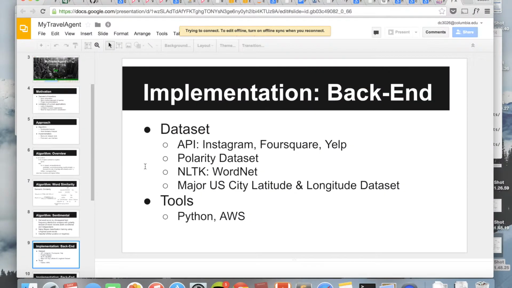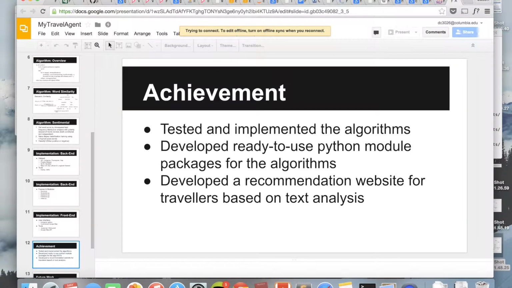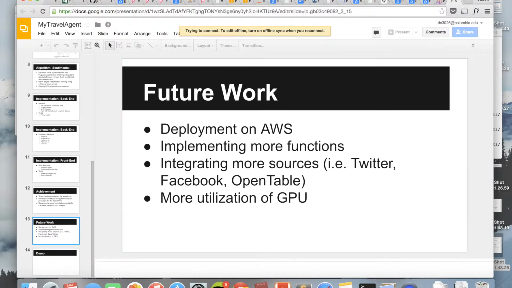Some of the future work we can do is that we can try to deploy it on AWS once we solve the storage problem, and we can implement more functions. We wanted to implement a weather forecast function by calling the weather API and analyzing the possible weather in the coming week or so. And also we want to integrate more sources, including Facebook, OpenTable, and Twitter. And once we solve the AWS problem, we can make more utilization of GPU.